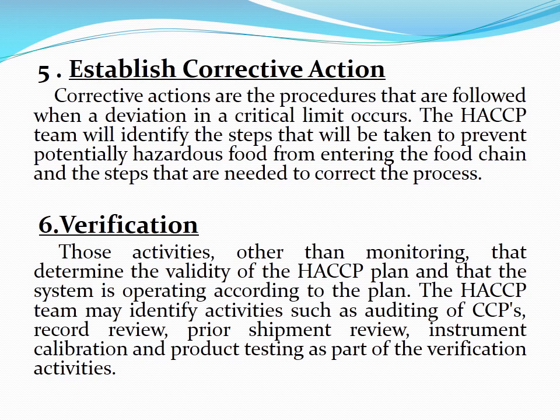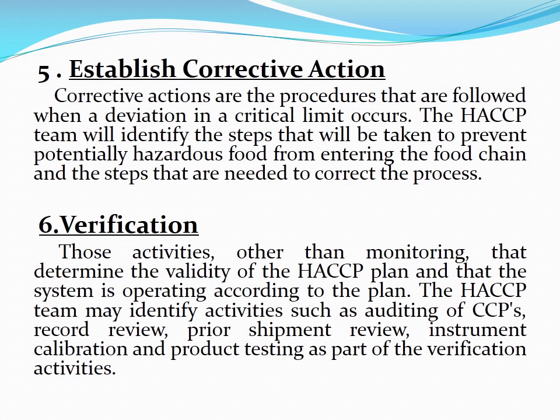Corrective actions are the procedures that are followed when a deviation in a critical limit occurs. The HACCP team will identify the steps that will be taken to prevent potentially hazardous food from entering the food chain and the steps that are needed to correct the process.